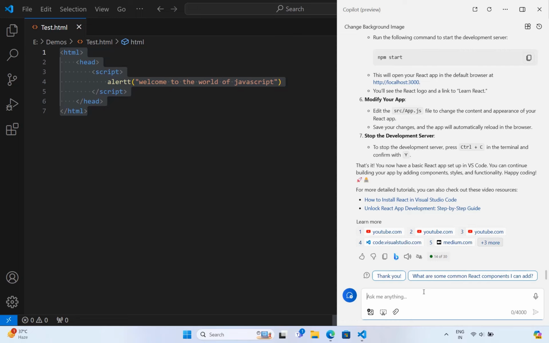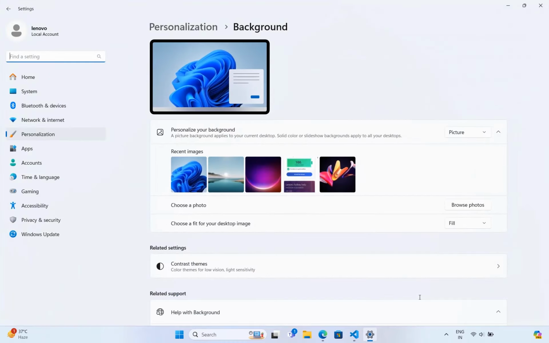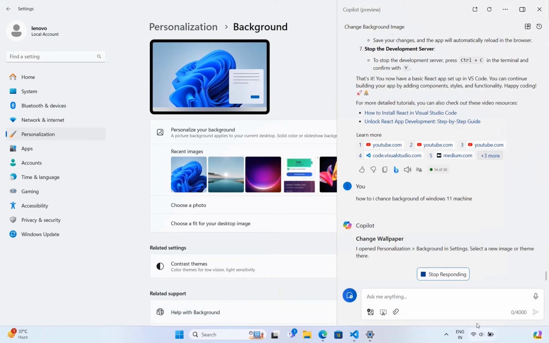Now let's see how it goes in terms of, let's say, if I have to handle some Windows configuration part, or the Windows operating system part. So I'm deliberately writing an incorrect sentence. You can see how to change background of Windows 11 machine, and you can see automatically my background settings page gets opened where I can modify the background.